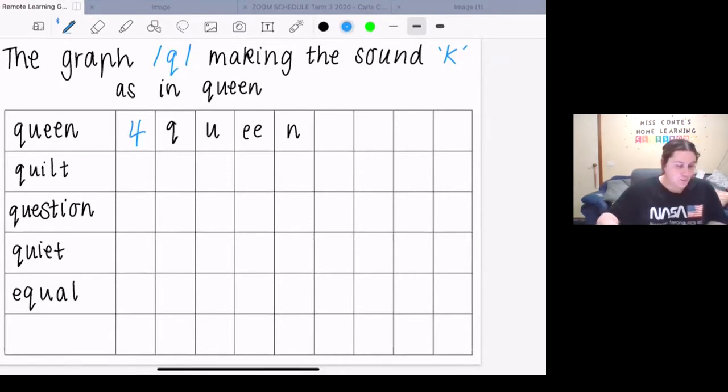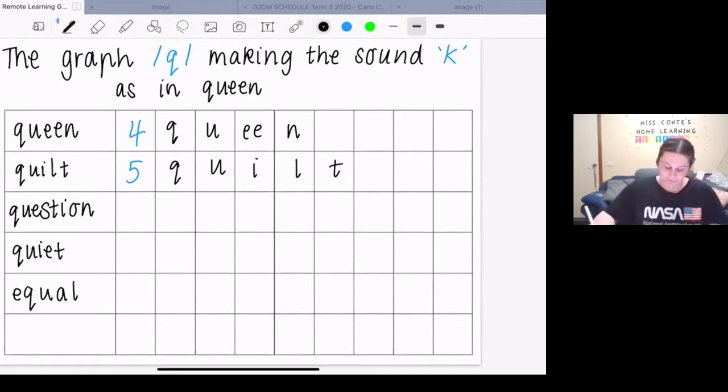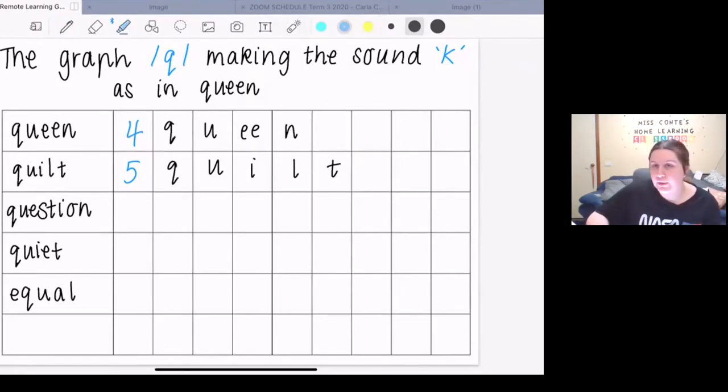The sounds in the word quilt are k, w, I, l, t. There are 5 sounds in the word quilt. The letters in the word quilt are Q, U, I, L, T. If you had to spell the word quilt, what might the tricky part be to remember? Perhaps it is our graph Q making the sound K.